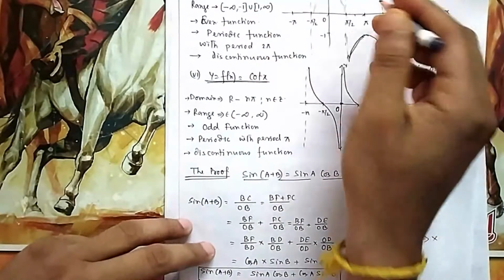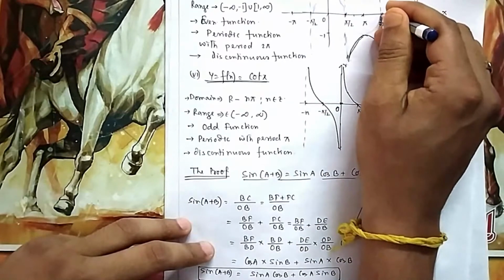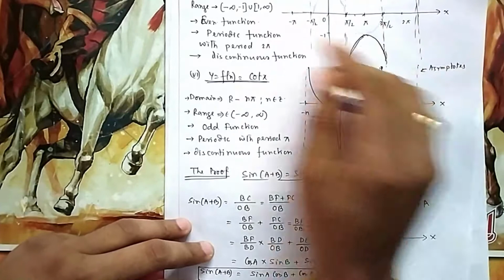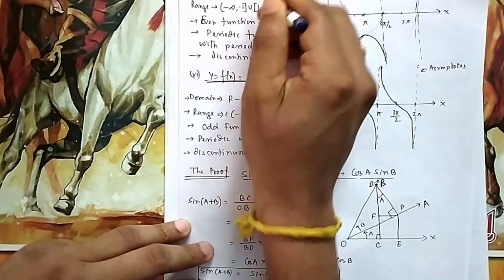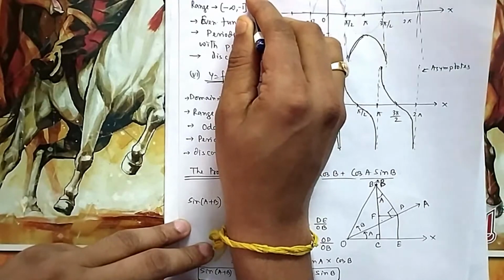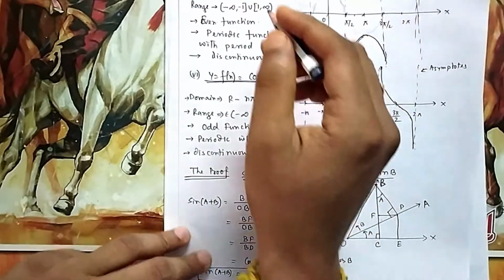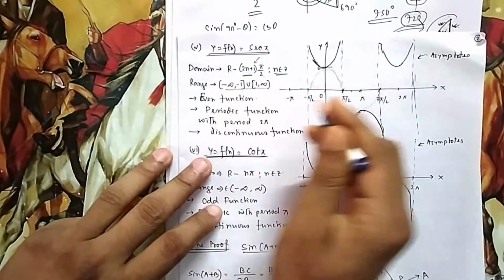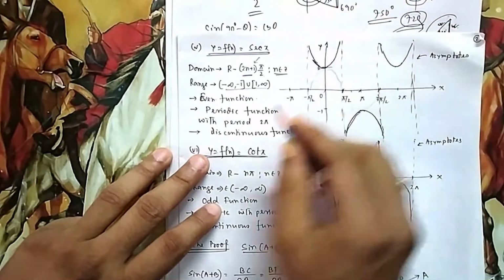So again, what values can you not reach? You cannot stand at pi by 2. You cannot stand at 3 pi by 2. So odd multiples. That's why it is written as 2n plus 1 into pi by 2, that is R minus odd multiples of pi by 2. So how do we write odd multiples mathematically? This is the way to write it mathematically: 2n plus 1 into pi by 2, where n is any integer. This is the way to model any odd number. What is the range? You can see again, it is the same as cosec: minus infinity up to minus 1, and 1 to infinity.